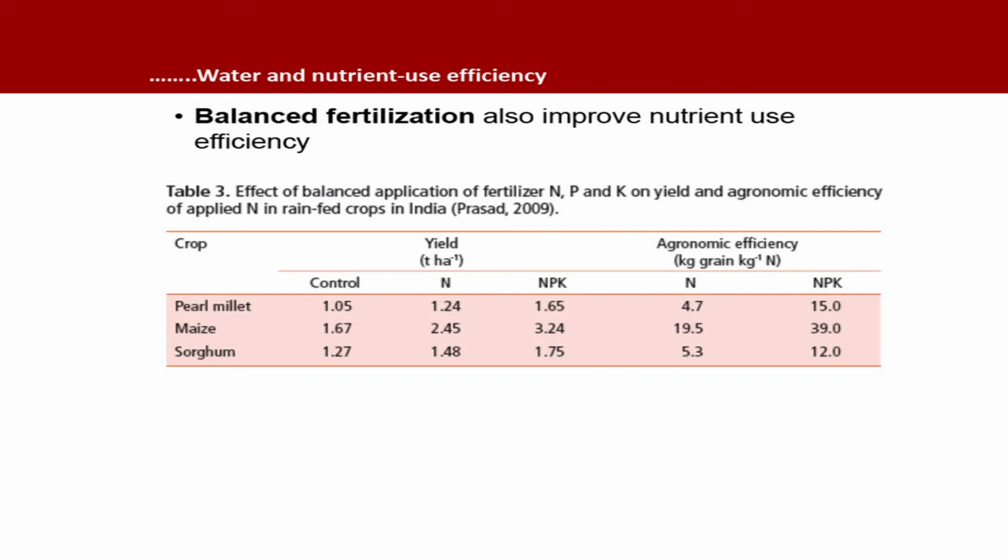See the case of agronomic efficiency, kg grain increase per kg nitrogen. When you use sole nitrogen, the nitrogen use efficiency for pulse millet is just 4.7, which is tripled when you use NPK. From 4.7 it increases to 15. In maize, from 19.5 to 39, meaning it is doubled when we use NPK together. Balanced fertilization. See the last case of sorghum. The use efficiency is doubled: from 5.3 it has become 12. So, balanced fertilization is very, very important for getting maximum benefit from the fertilization.